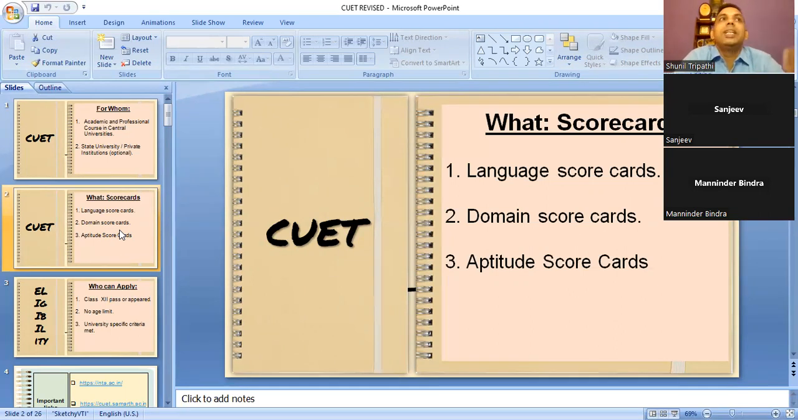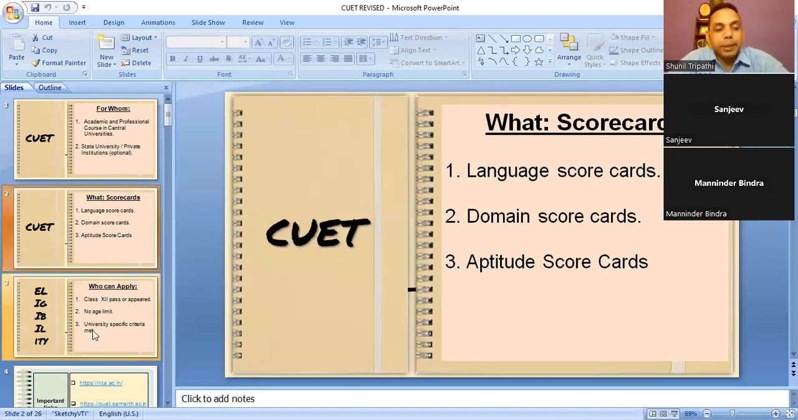What are these scorecards? Who needs them? You need language plus domain, or language plus aptitude, or language plus domain plus aptitude, which I will tell you in detail. But there are 3 types of scorecards, and you can fill your form to get any 1 scorecard, any 2 scorecards, or all 3 scorecards, depending upon the college or the course you are willing to apply for.